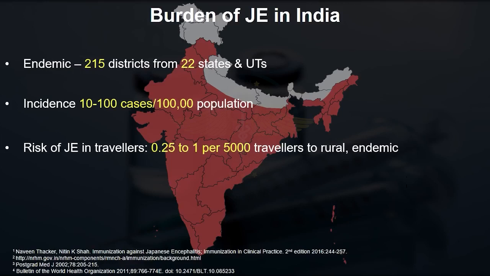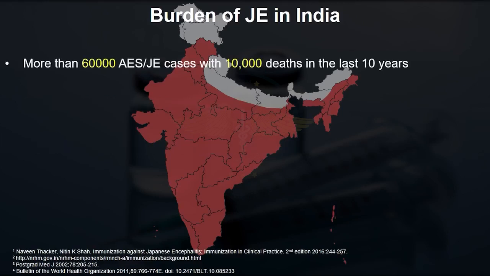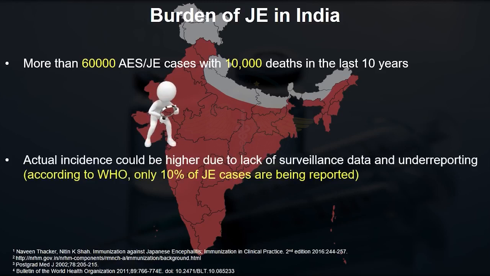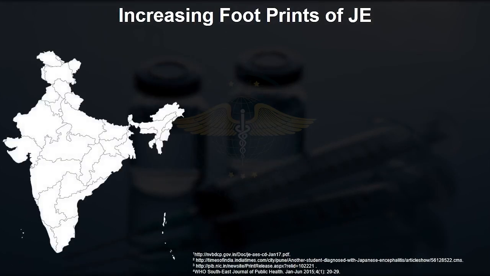So this disease is spreading rapidly in our country. More than 60,000 acute encephalitic syndromes were found in our country in the last 10 years. Out of that, 10,000 were documented Japanese encephalitis. The actual incidence could well be higher, because we know that poor surveillance and underreporting is very common in our country.